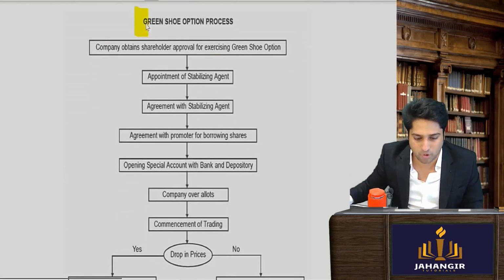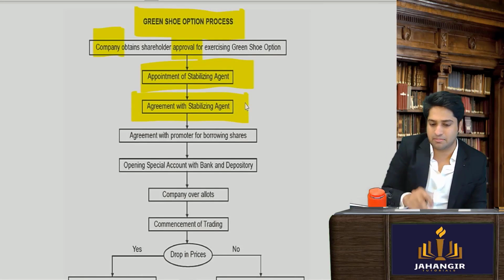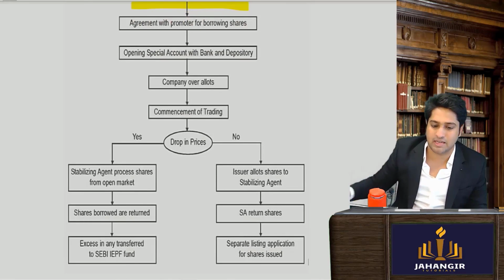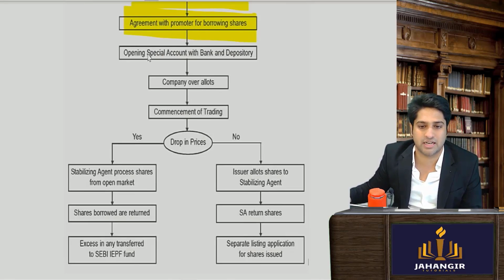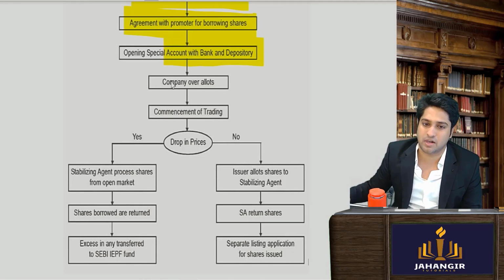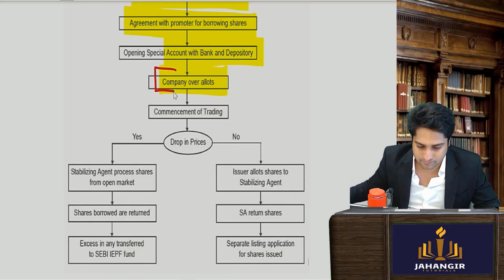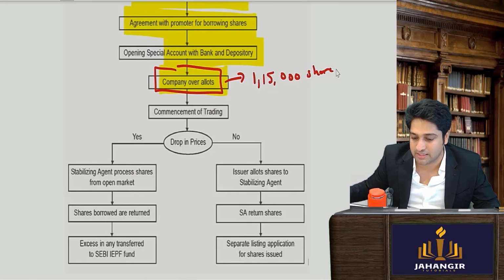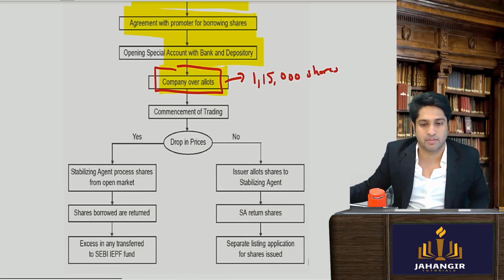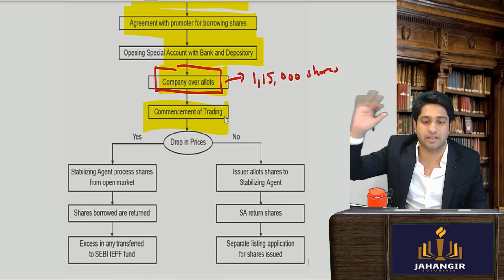If I just show you the process also: the company obtains approval, appoints a stabilizing agent, and has an agreement with the stabilizing agent. The stabilizing agent will have an agreement with the promoters for borrowing the shares. He will open the bank accounts. The company over-allots. Can you see this word, over-allots? Over-allots means they will actually float 1,15,000 shares in the market instead of 1 lakh. Then trading commences and we will start seeing whether it is a success or a failure.